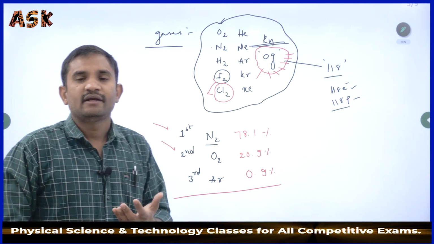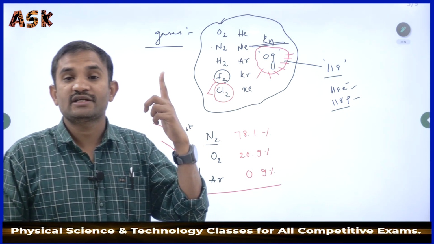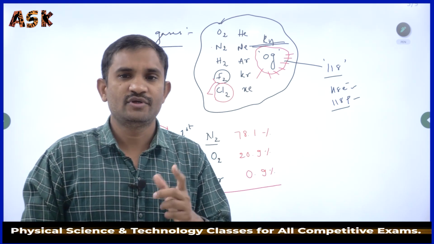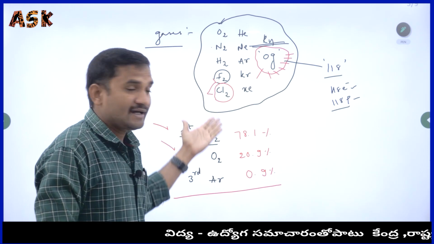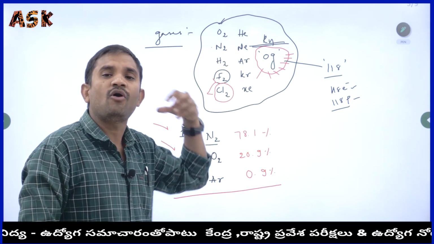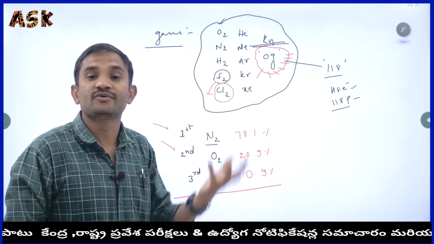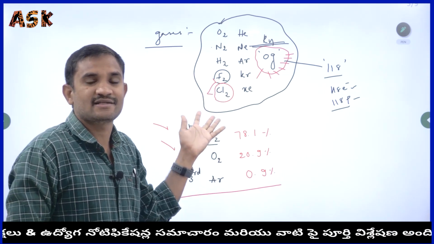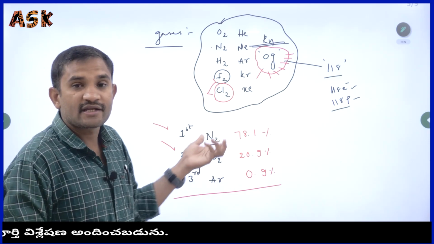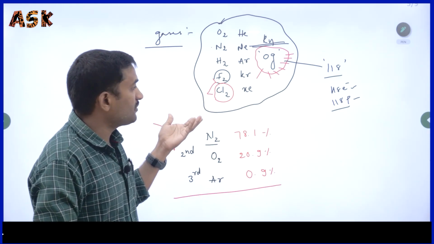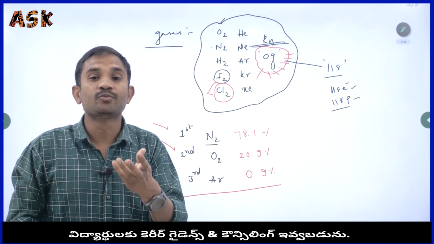Not only here, in the chapter on classification of elements and the periodic table we can also discuss these particular gases and elements, and all their advantages and uses in our everyday life. Here we are just giving you the basic information.